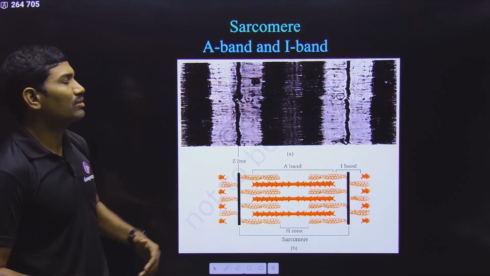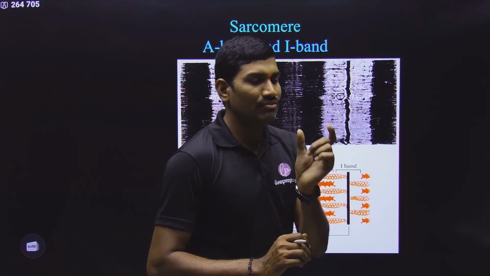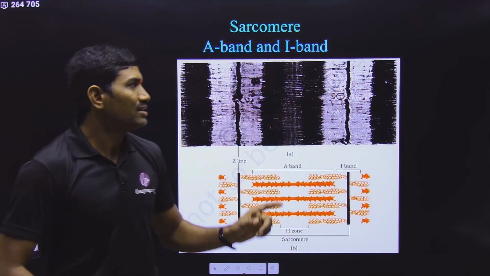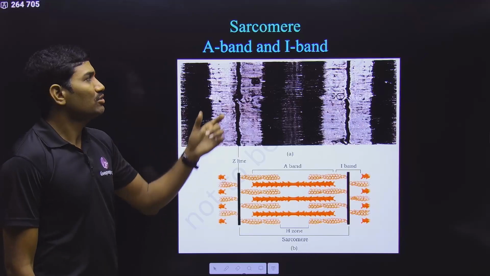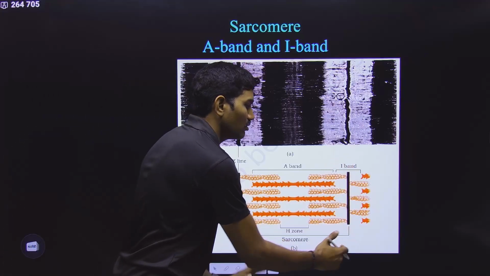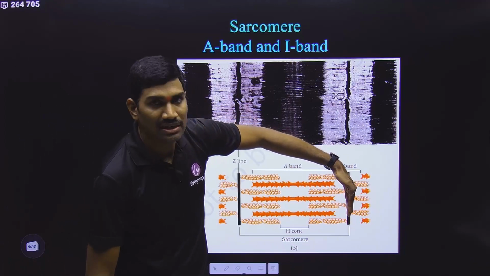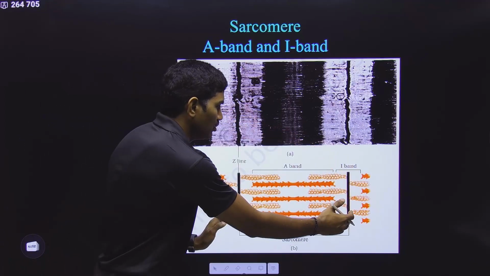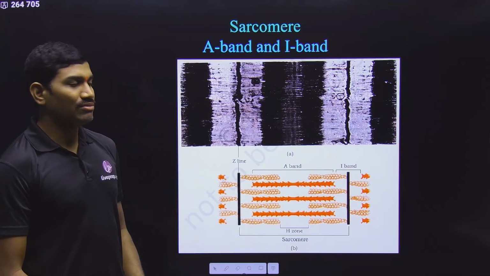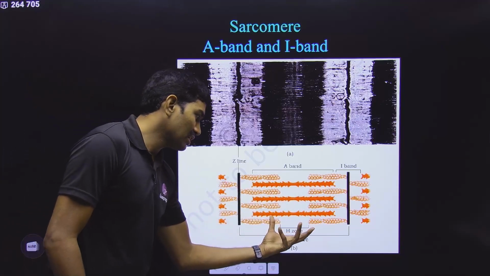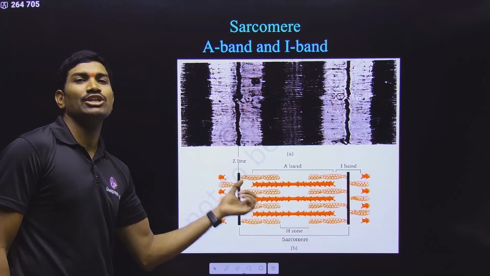Next we are talking about the structural and functional unit. The functional unit of the skeletal muscle is called the sarcomere. What is this unit? From this Z line to the next immediate Z line. The portion between two successive Z lines is called a sarcomere, and this is the functional contracting unit.